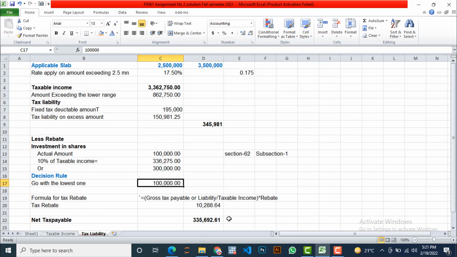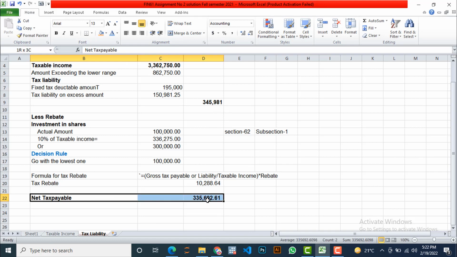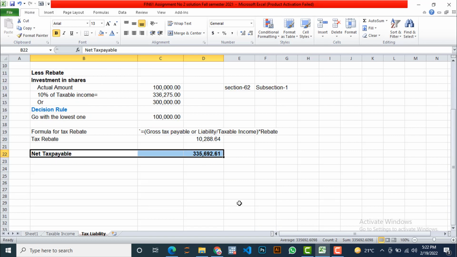So we will get the value 10,288.64. As this is a rebate, we are going to deduct it from the tax liability amount, 345,981. So the net tax liability is 335,692.61.